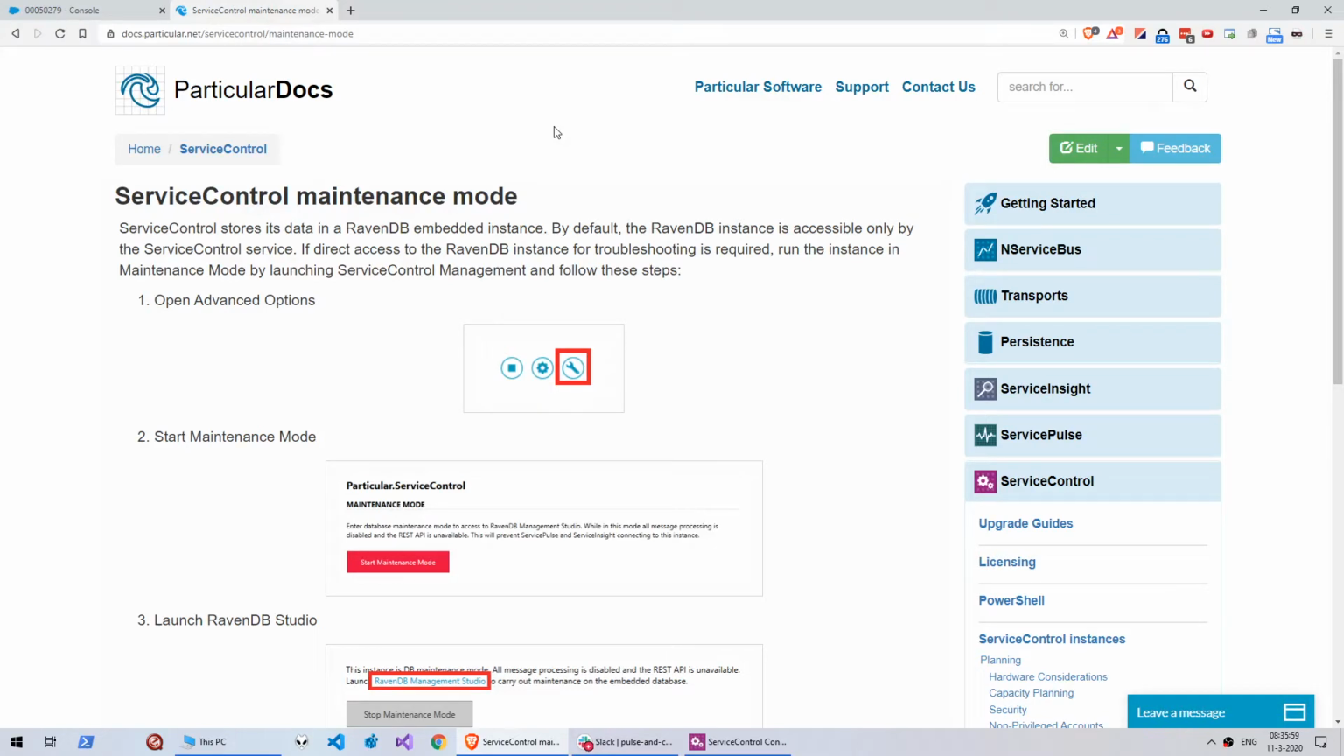In this short video, I'm going to demonstrate how to use ServiceControl maintenance mode and remove all indexes of the embedded RavenDB service. The guidance on how to start maintenance mode is available on this URL. I'll show you what to do.